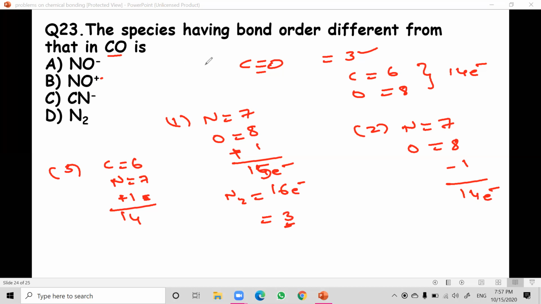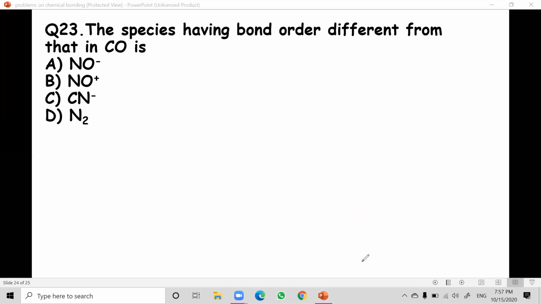So the species having bond order different from that in CO is the first option. Cyanide is having 14, this is also 14, but this is different. So the answer is first option straight away. They are asking different, not similar. But nitrogen, even though it contains 16 electrons, the bond order is N triple bond N, already we know it by using MOT configuration. So answer is first option. I hope it is clear.